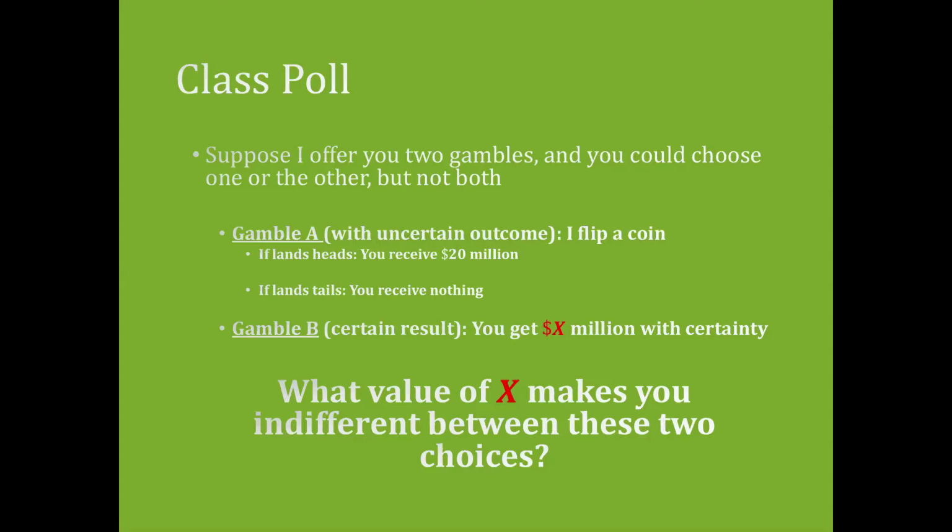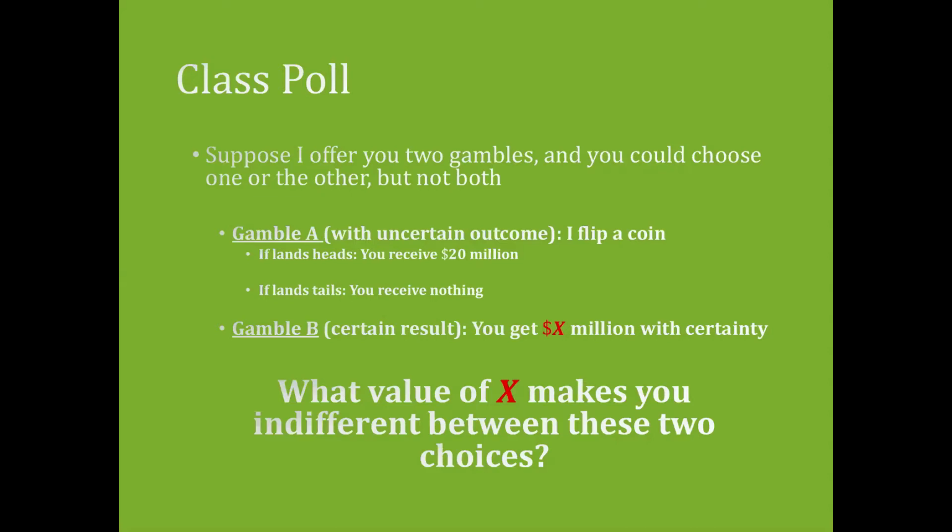Under Gamble B, you get X million dollars with certainty. My question for you is, what value of X would leave you indifferent between these two gambles? That is, what value of X would make it so you don't care or have any preference about which of these two options you get? So think about that for a moment. And you can pause the video if you want to think about it. So pause the video now.